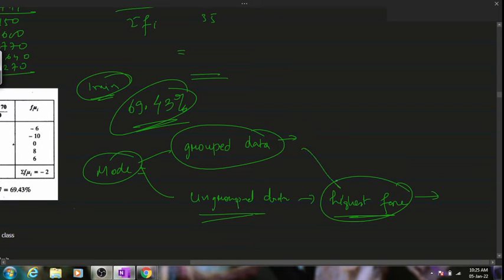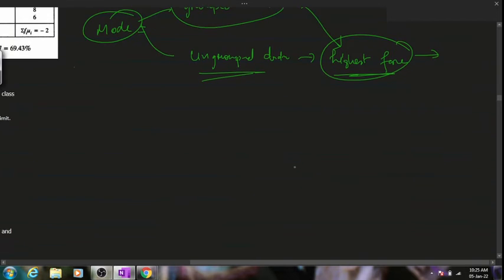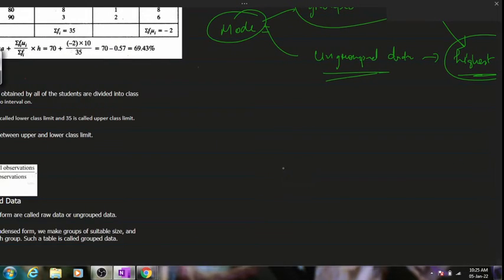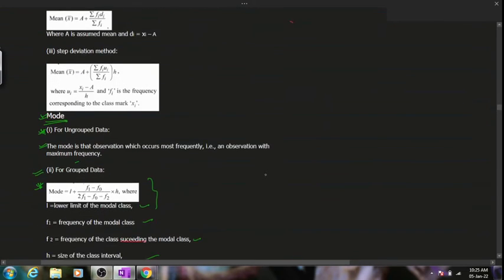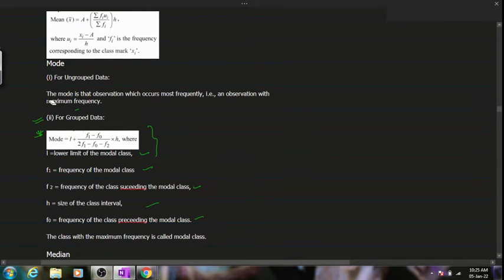Still, out here we will have to look into highest frequencies. The value which has occurred the maximum number of times is called the mode. So I would expect you all to copy this. For ungrouped data, the mode is the observation which has occurred the most frequently, that is, the observation for which the frequency is maximum in the table. And for grouped data, mode is given by L plus (F1 minus F0) over (2F1 minus F0 minus F2), into H.